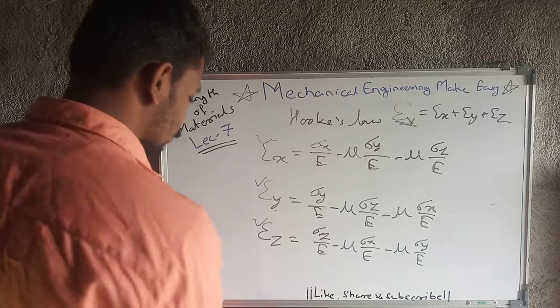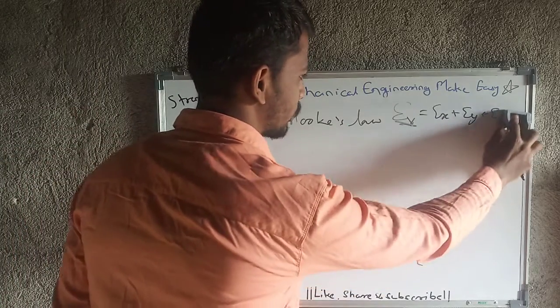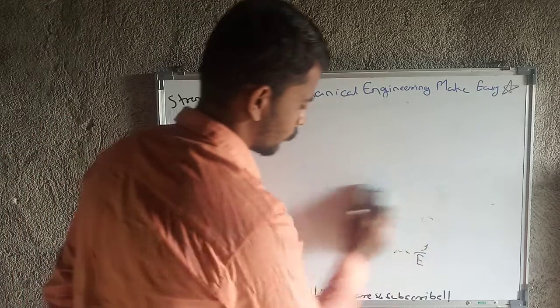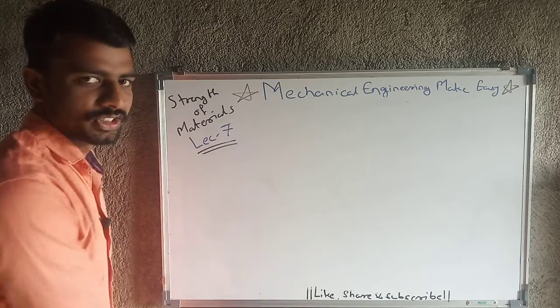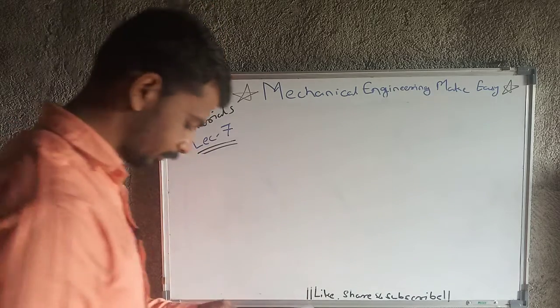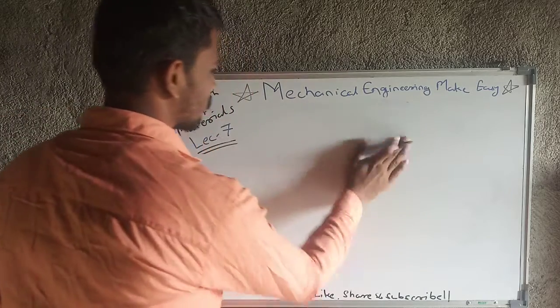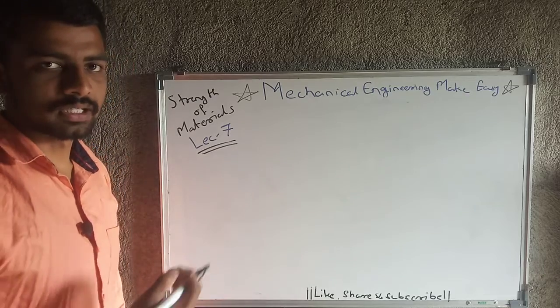Okay, so now we will move towards our last topic of the lecture, the bonus point. Today's bonus points are also very important, because we are going to look at the relation between the parameters E, G, mu and K, that is modulus of elasticity, modulus of rigidity, Poisson's ratio and bulk modulus.